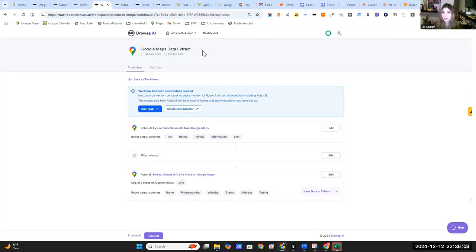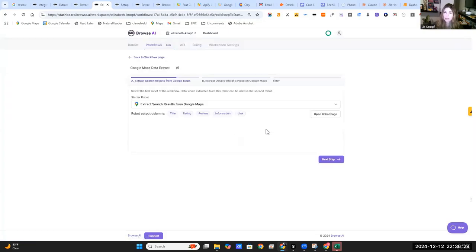So for Google Maps, basically first it's going to get the search results from the maps, and then it's going to extract the details from Google Maps. So again, you're going to get the list, and then you're going to get the actual listing data. So let's run this and see what happens. And let me edit to see what we actually have in here for the queries.